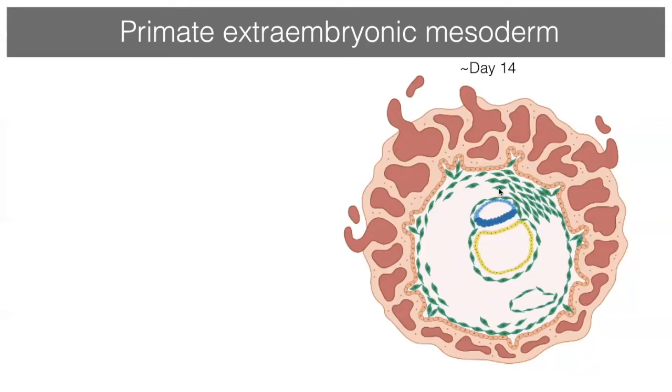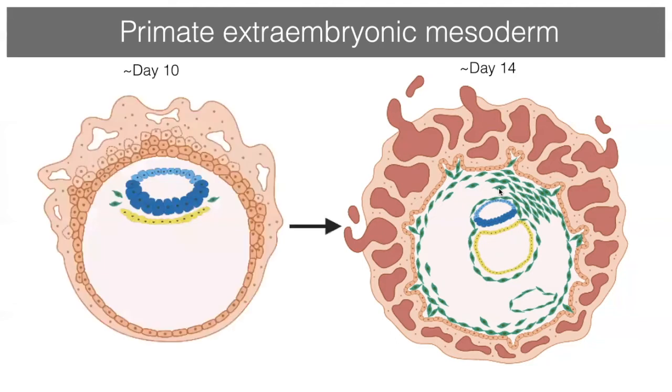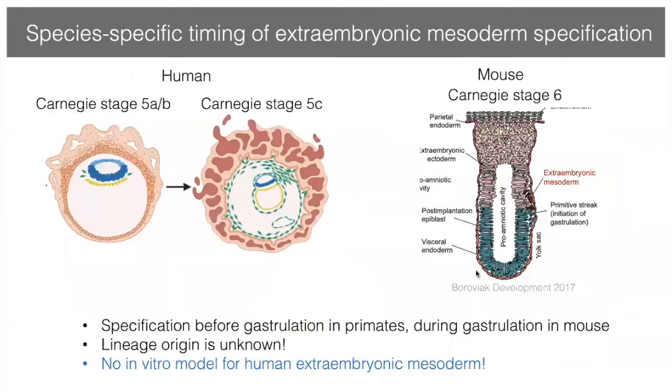So the extraembryonic mesoderm is an extraembryonic organ that is specified at around day 10 after implantation. And the cells then progress to line the inner surface of the cytotrophoblast and primitive endoderm and form a stalk that will act as the primitive umbilical cord. And excitingly, the cells also give rise to the first blood in the embryo, as well as blood vessels. So it's a really important cell type for which very little is known.